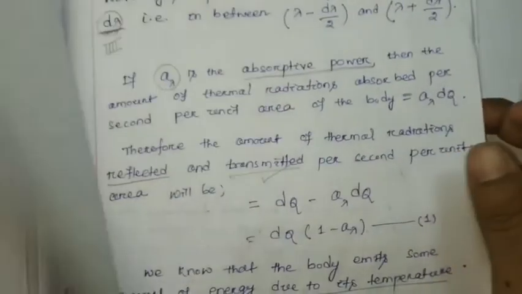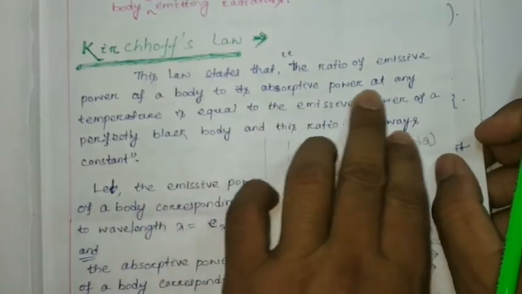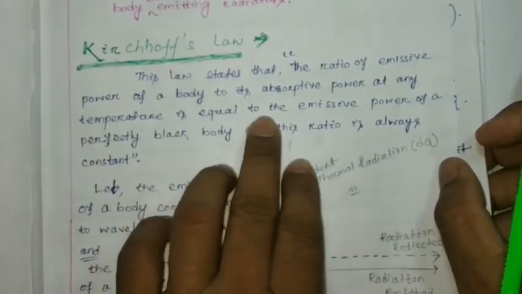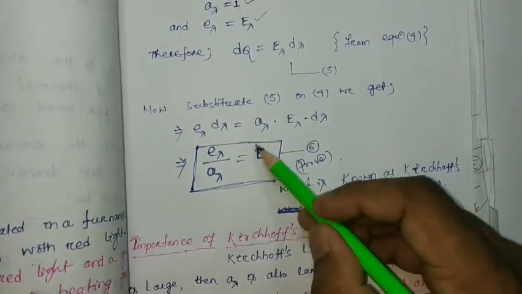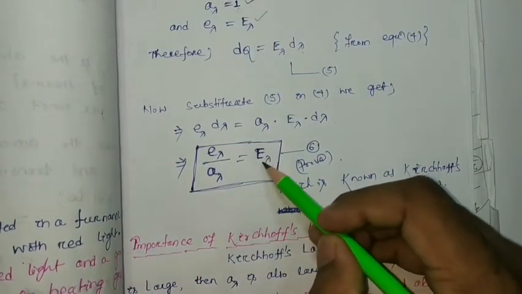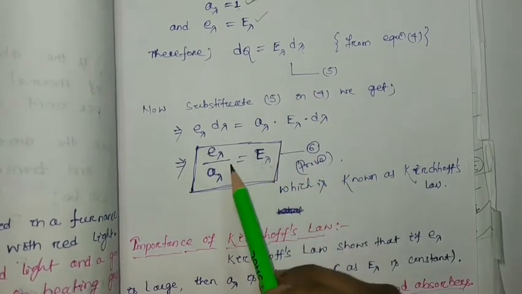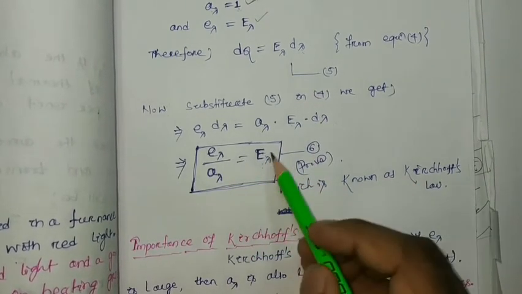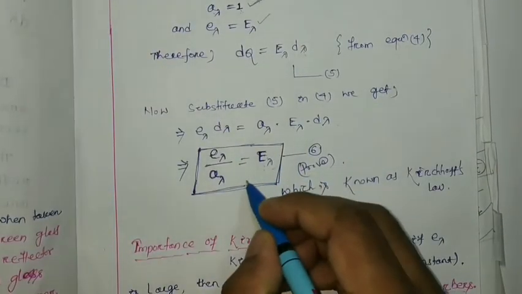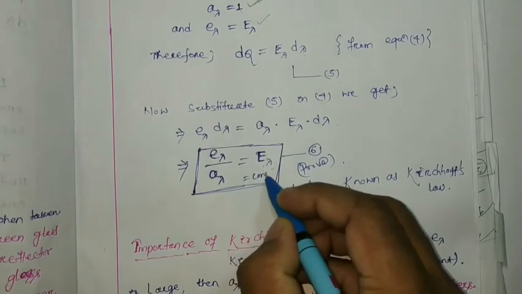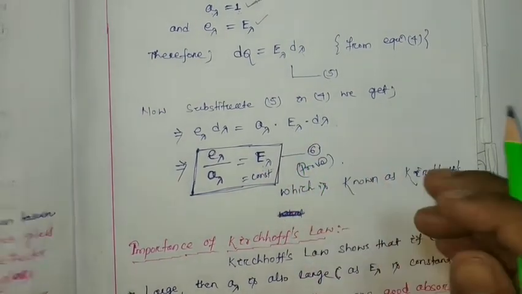As per the definition, it is the ratio of emissive power of the body to its absorptive power at any temperature, which will be equal to the emissive power of the perfect black body, represented as capital E lambda. Hence it is proved, and this value is always constant.